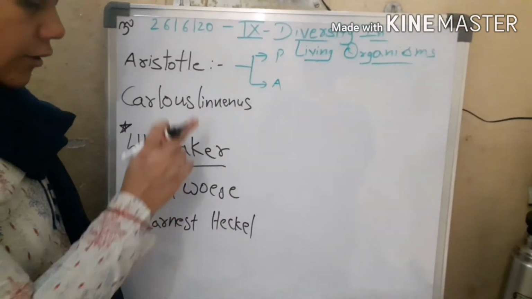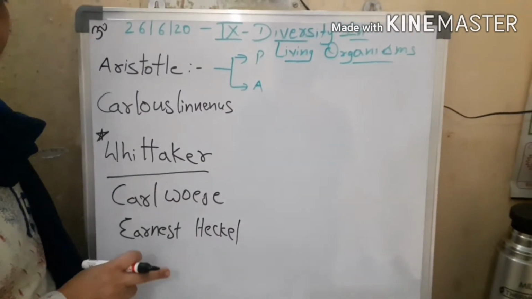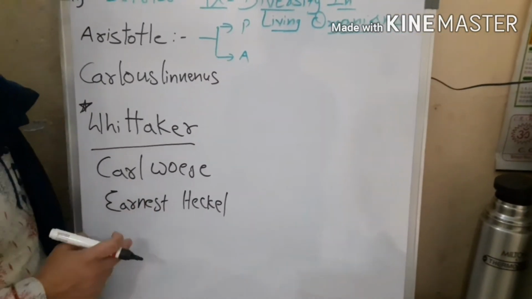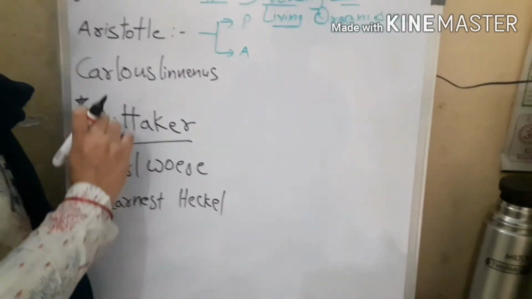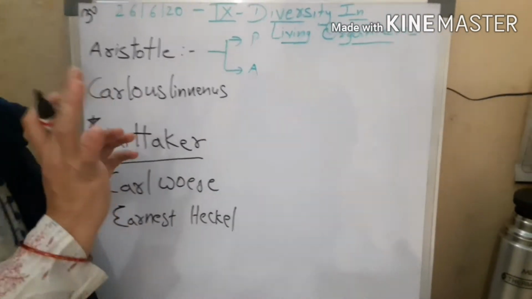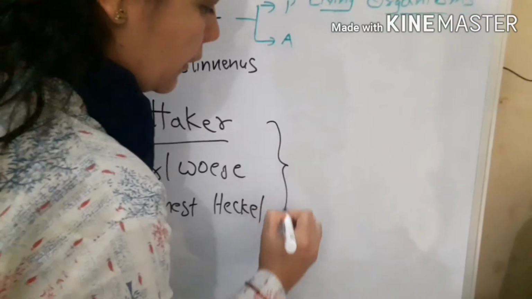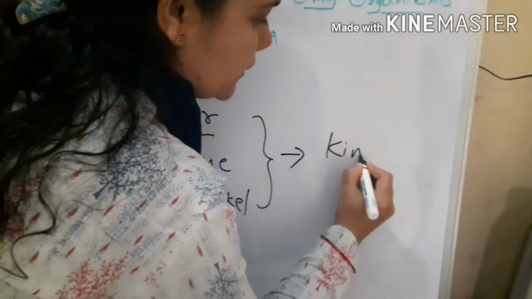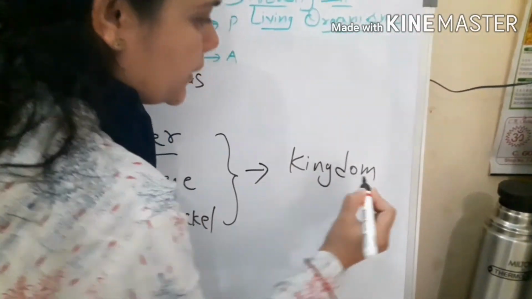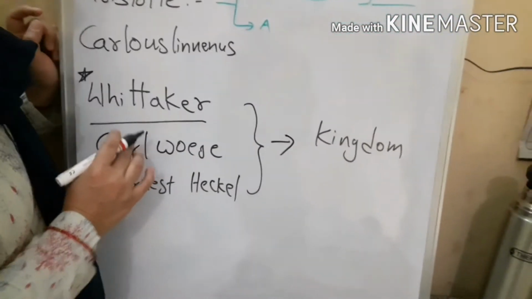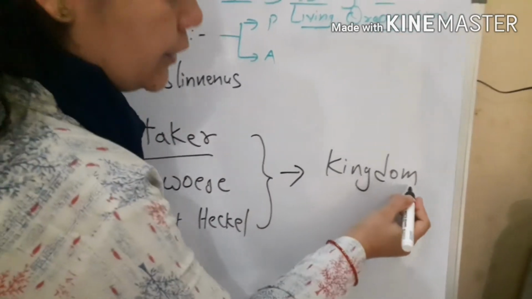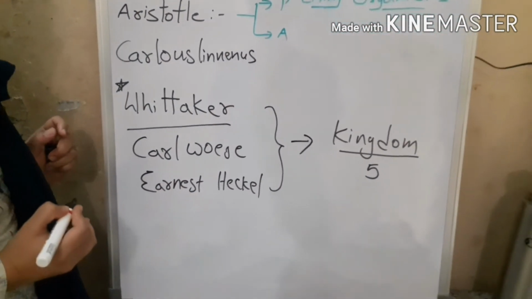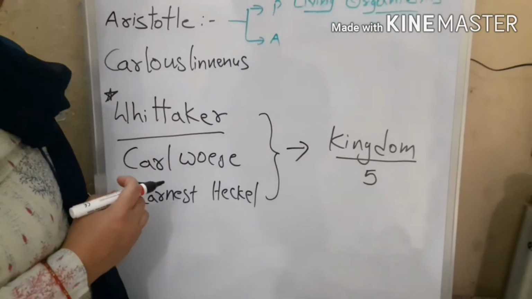So we can say the very modern classification we are nowadays following is proposed by Whittaker, Woese and Haeckel. What he did was classify all the organisms into 5 groups, and each group was called a kingdom. So Whittaker classified all the organisms into 5 kingdoms. And what was his criteria for classification?